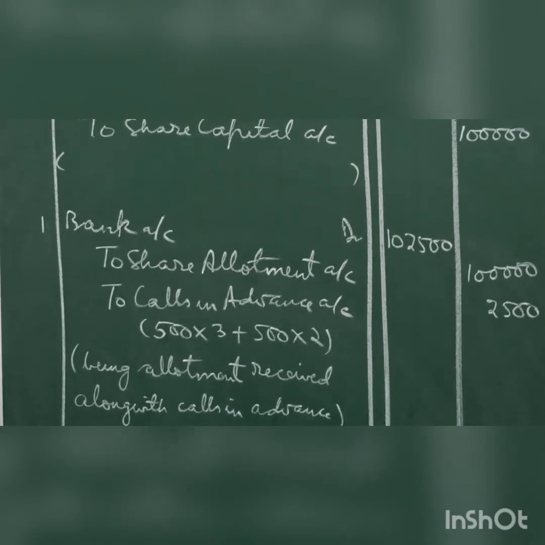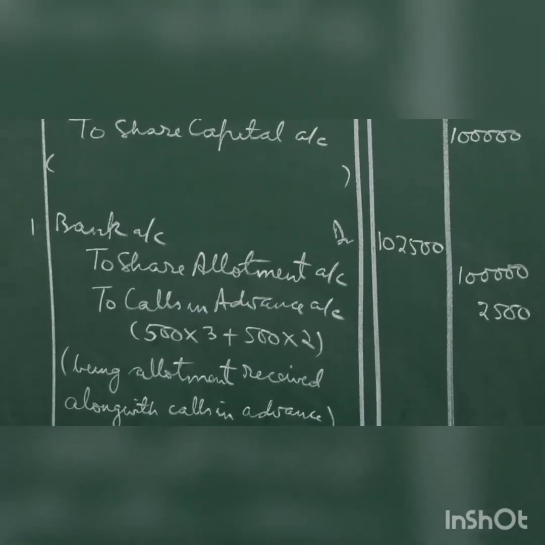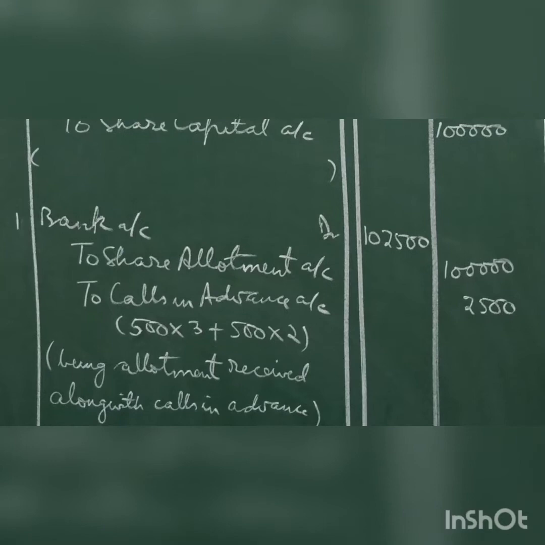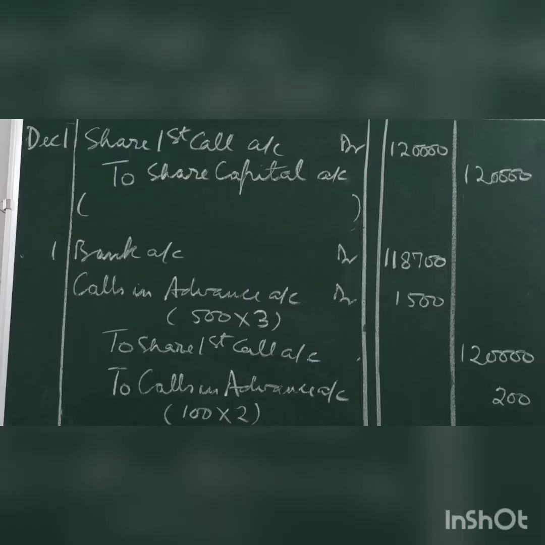Now see the amounts. You have received all the allotment money, so 1 lakh will be credited. Calls in advance will be 500 into first call rate 1000 plus 500 into 2 final call rate gives you 2500. Narration, and the bank account will be including this amount. It will be 1 lakh 2500. Narration will be being allotment received along with calls in advance.